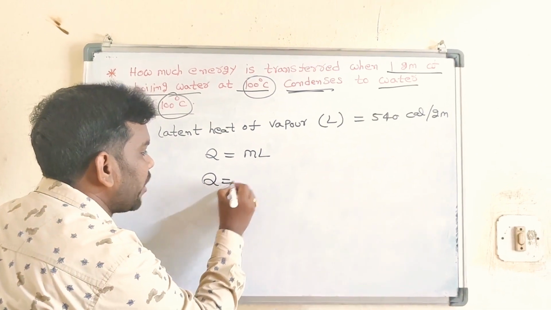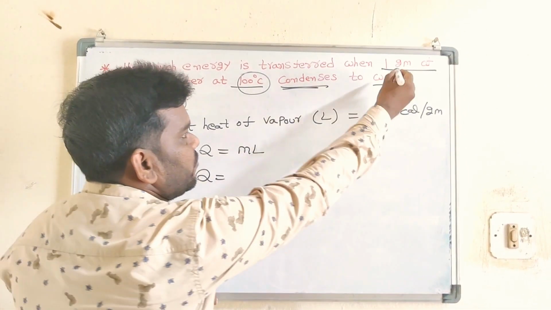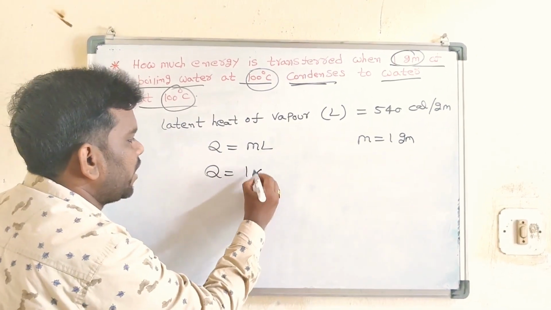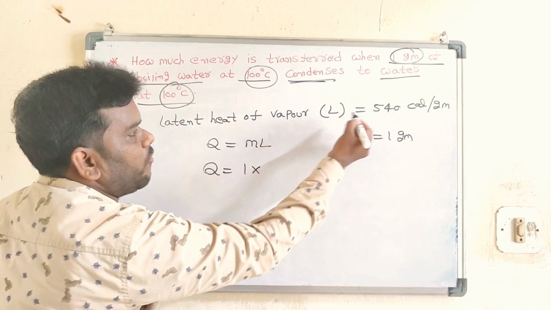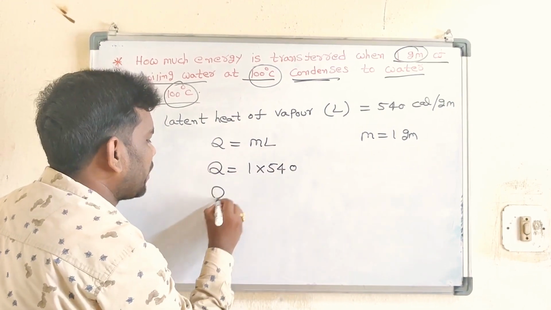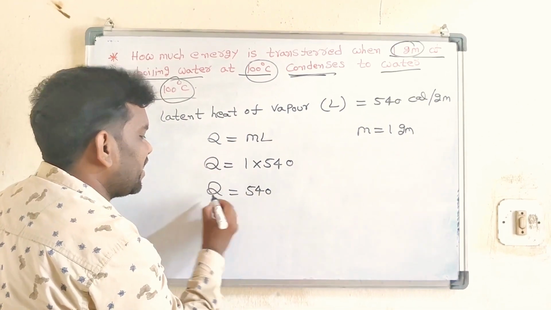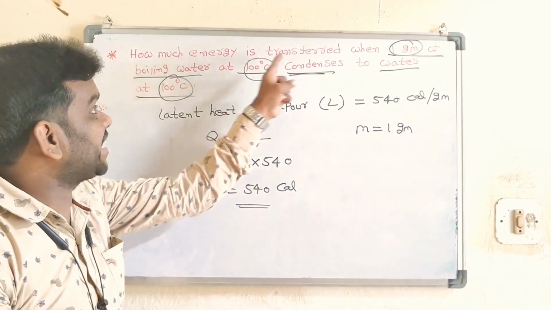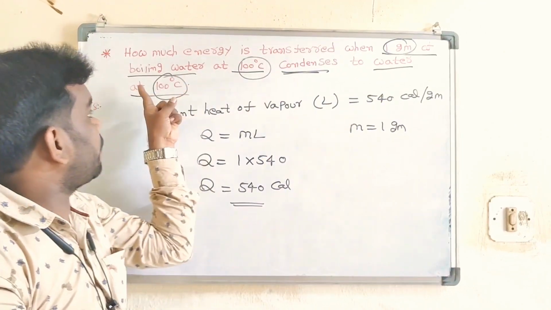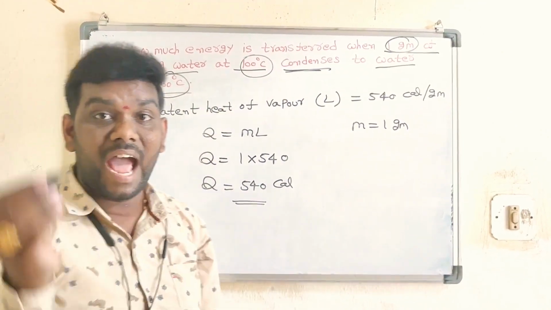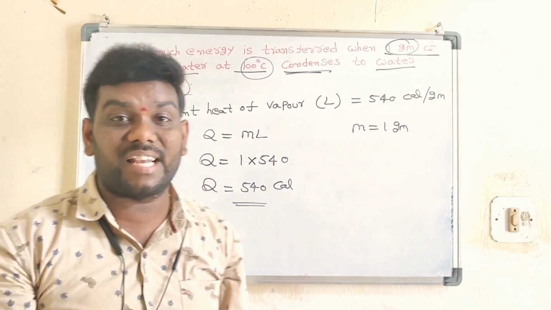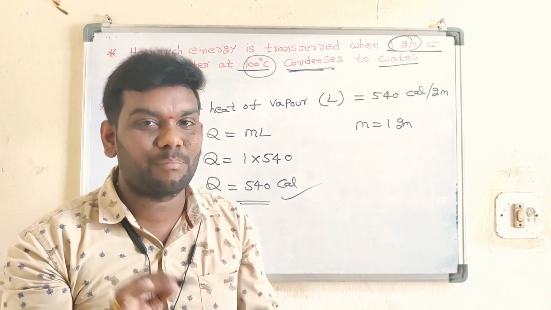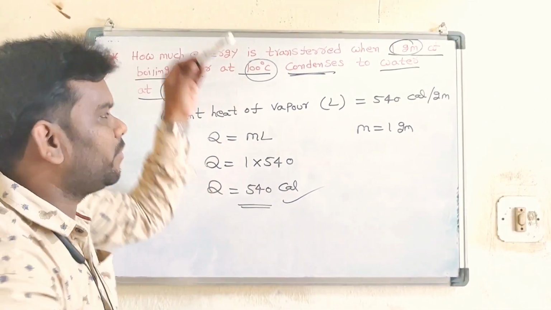Then Q is equal to what is the mass? So mass of the water already given 1 gram. So here 1 into, already I told latent heat of vapor 540. So 1 into 540 heat is measured in calories. Okay students. So how much heat energy transferred when 1 gram of boiling water at 100 degrees Celsius condensed to water at 100 degrees Celsius is 540 calories. It is very important for 2 marks in our public.